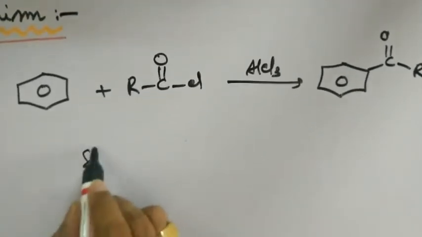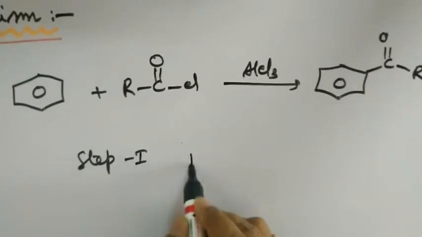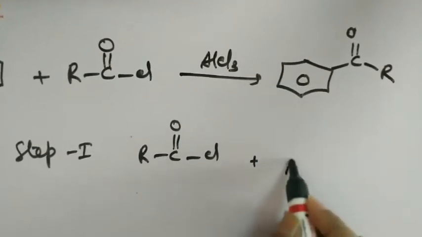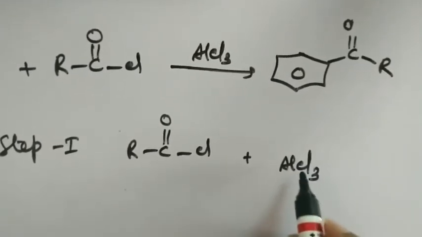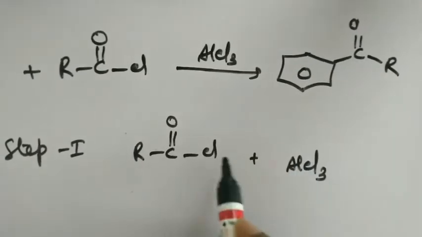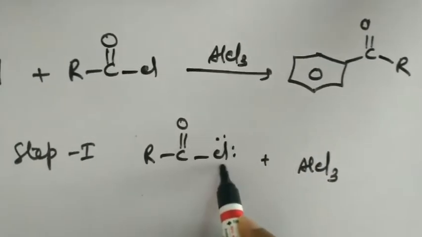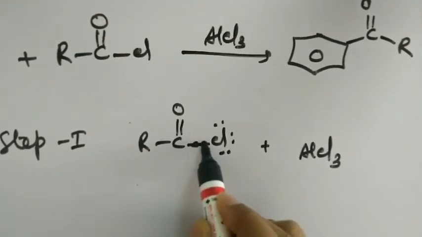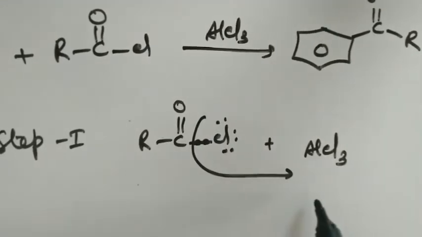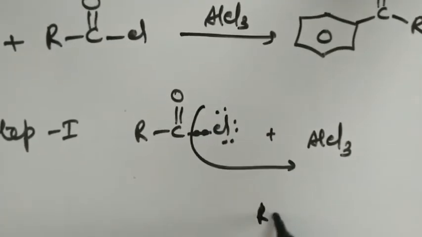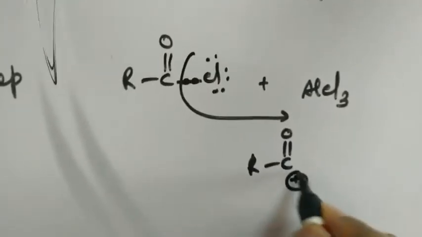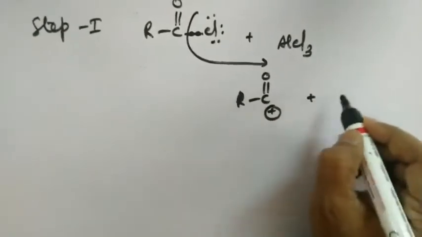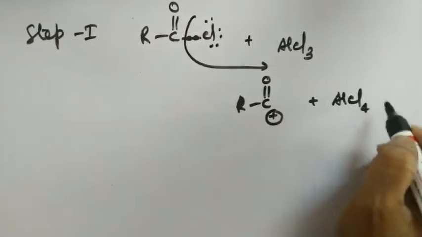Here, initially in step 1, acyl chloride will react with AlCl3. I told you already, AlCl3 is an electron deficient species which acts as an electrophile. Therefore, this is attracting the electrons of this chlorine atom. As a result, a heterolytic cleavage of the C-Cl bond occurs. Hence, you are getting AlCl4 minus and RCO plus. This is the carbocation generated. This is the electrophile generated, which attacks in the subsequent steps of the mechanism.